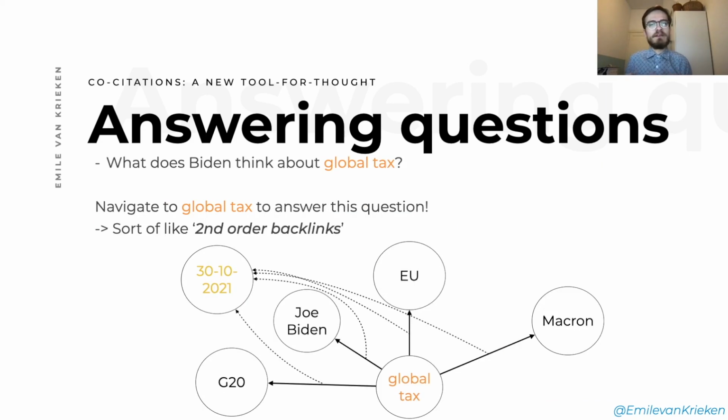And conceptually, how can we think about this, right? I like to think about it as a second order backlinks panel. So even though this is where the information is stored in the 30th of October node, in the co-citations panel, global tax is linked to all these different nodes, to EU, Joe Biden, G20, Macron, and that is why we can answer these questions. And that is why I call it a second order backlinks, using the fact that the 30th of October contains this information.